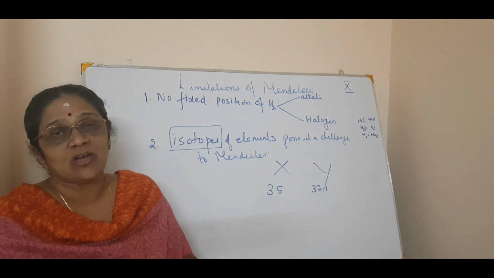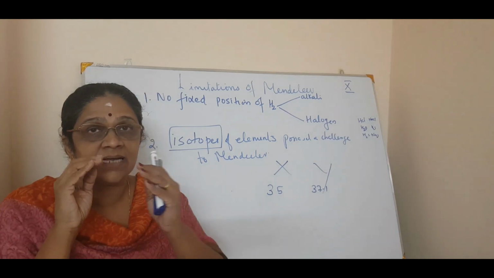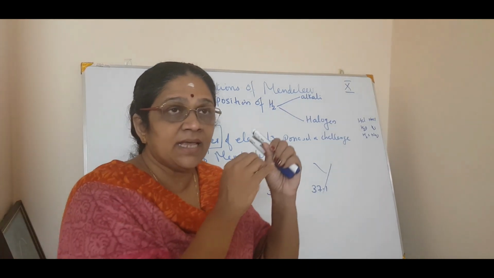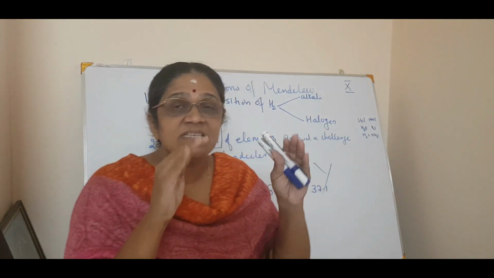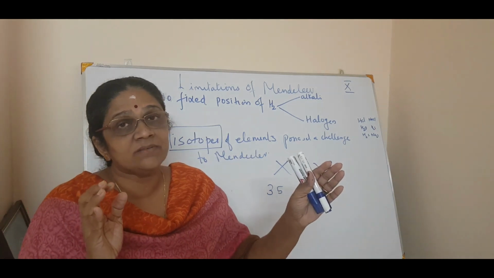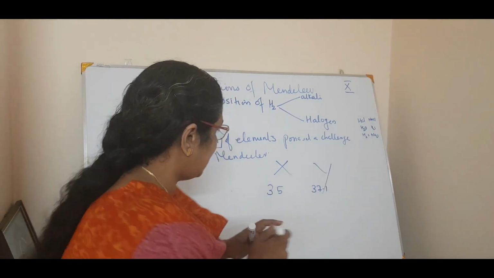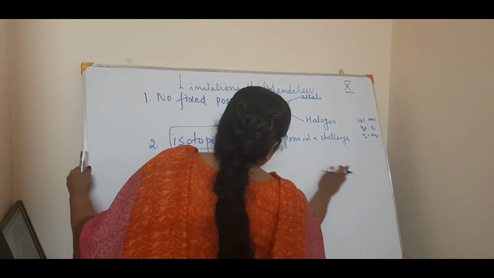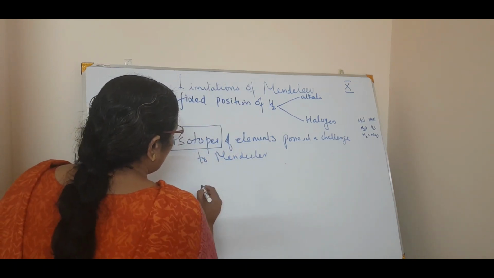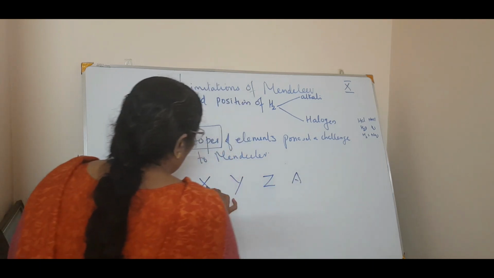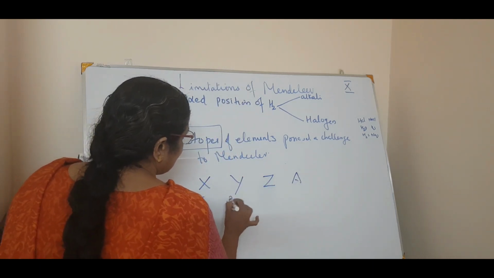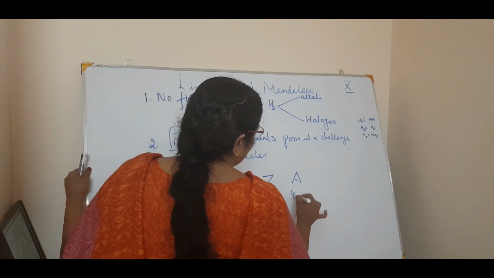See, if atomic masses were like 35, then 37, next is 39, next is 41, we can say between 35 and 41 there will be 2 elements. If there is a gradation in atomic mass, for example, there are X, Y, Z, A. Now this has got 35, this is 37, this is 39, this is 41.